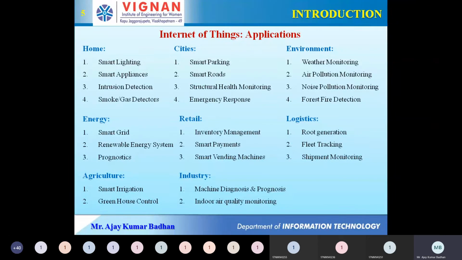Indoor air quality monitoring. This one I can explain: it can be used in our steel plants. If you talk about a steel plant blast furnace, it has extreme heat. We human beings cannot go inside, but they want to know the indoor air quality present in there. So they can use these sensors. They can use this Internet of Things concept to determine the air quality in that blast furnace. A blast furnace is at 1000 degrees centigrade. No human being can go there and see anything. If anyone goes there, no doubt, he is not going to come back. So that's related to your industry.